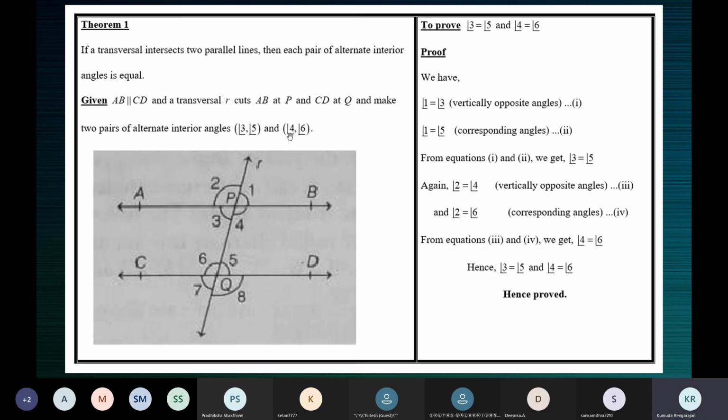And to prove that 4 is equal to 6, we are making use of the mediator, angle 2.